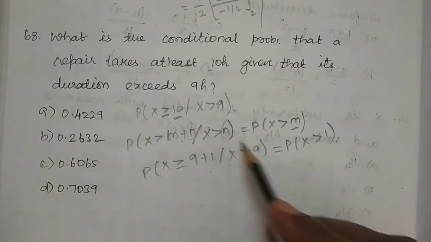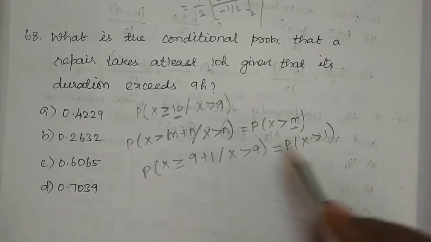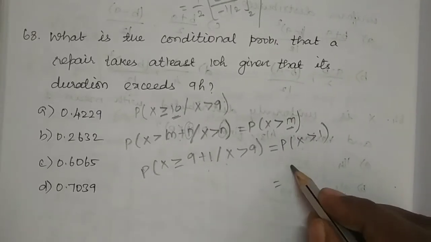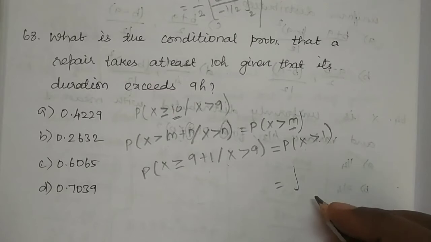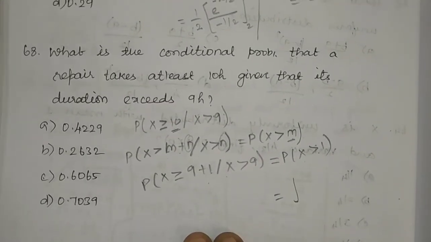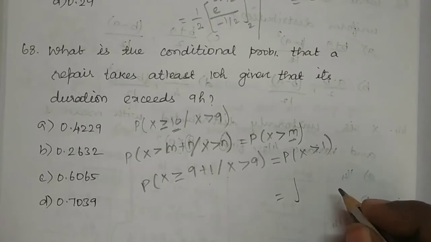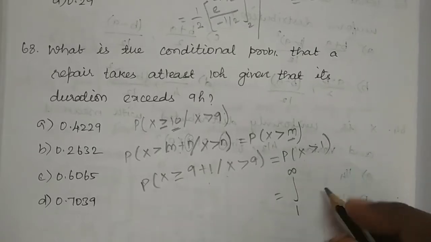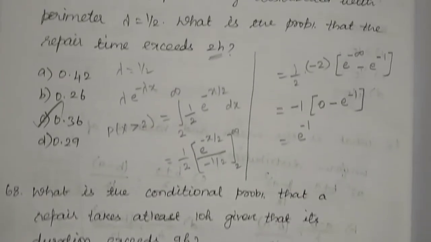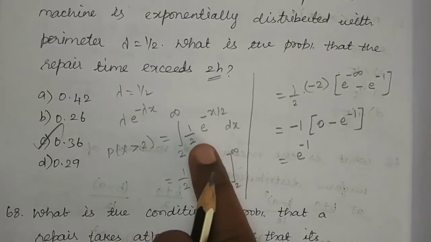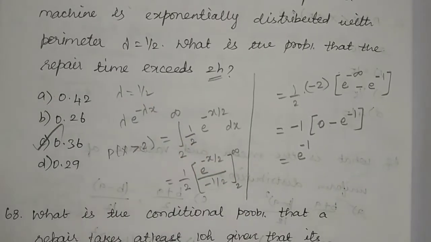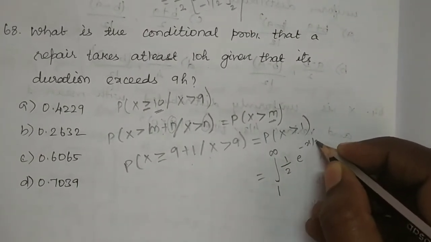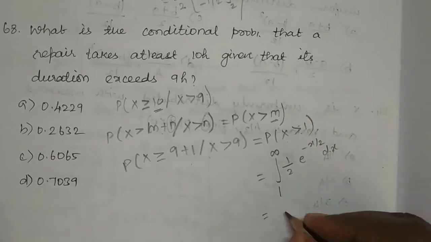On comparing this, n value is 9 and m value is 1. So X greater than 1 is the answer here. So we have to find out this one, X greater than 1. So X greater than 1 means 1 is the lower limit, then upper limit is infinity, then lambda e power minus lambda x, then in the place of lambda we have to replace with 1 by 2. So 1 by 2 e power minus x by 2 into dx, which is equal to 1 by 2